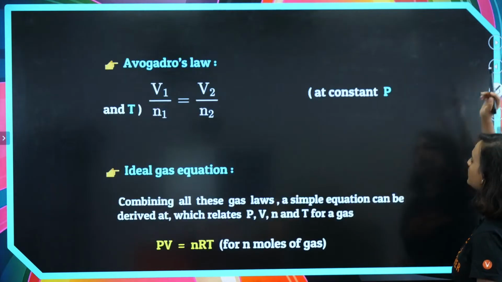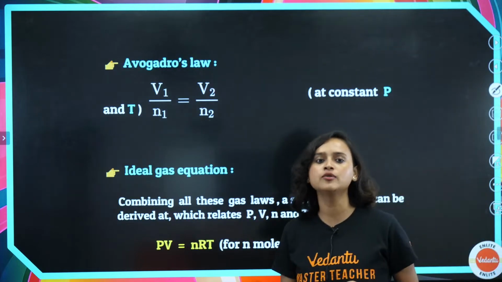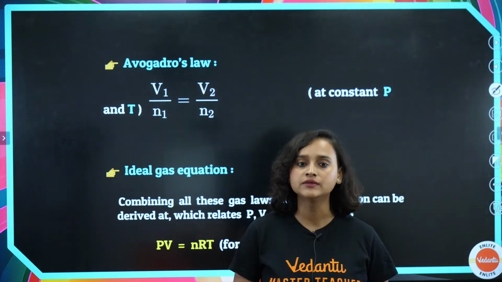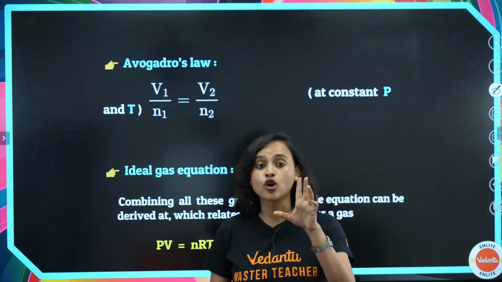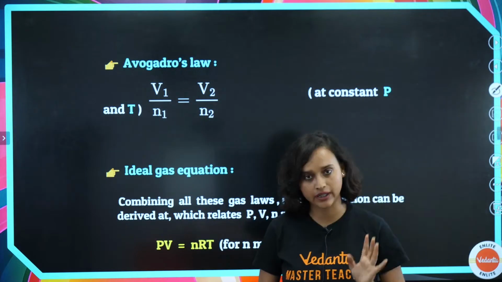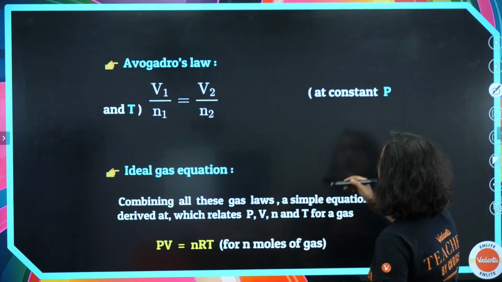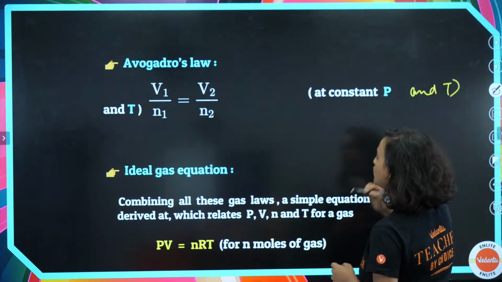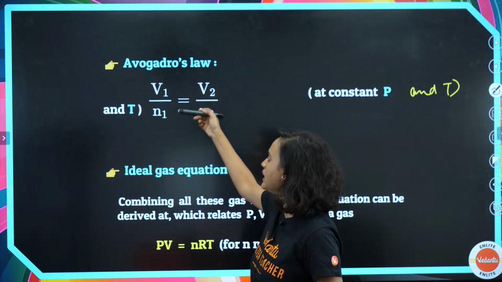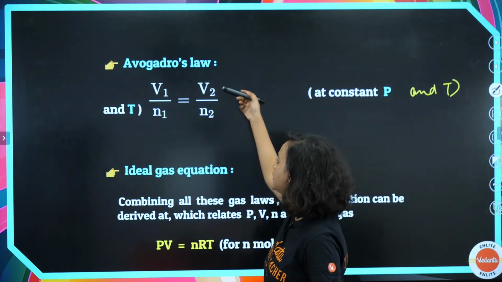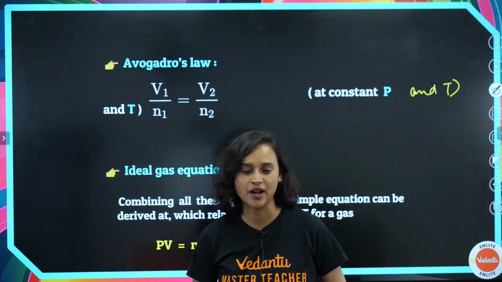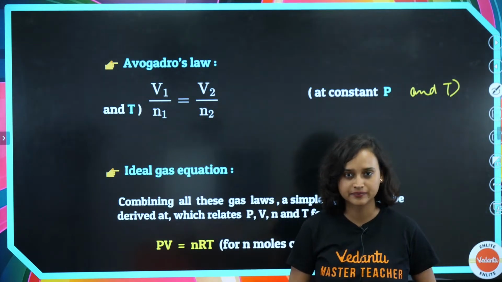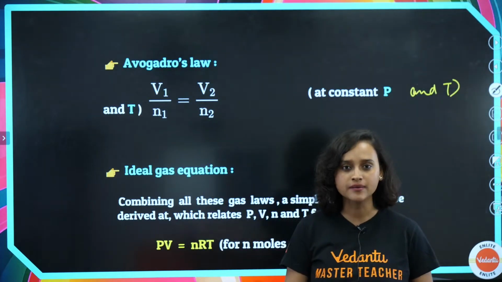Now, moving on from here, we also come to something called Avogadro's law. What do we do here? We again keep constant pressure and constant temperature. Both are constant. At constant P and T, we see that V1 divided by n1 is equal to V2 divided by n2. And what did Avogadro say? Avogadro said that 1 mole of gas is equal to this many numbers.